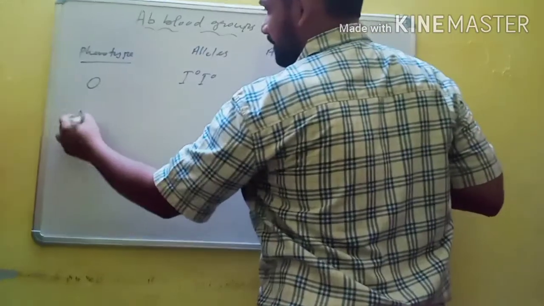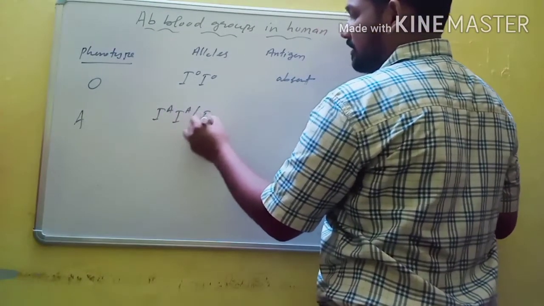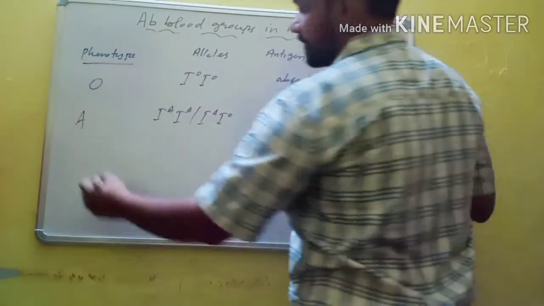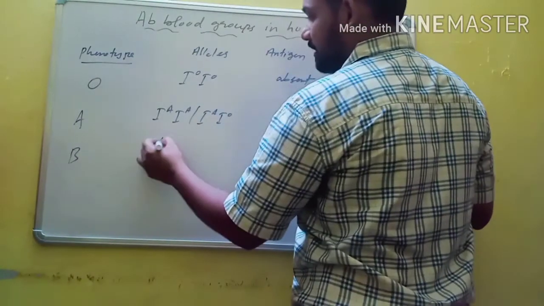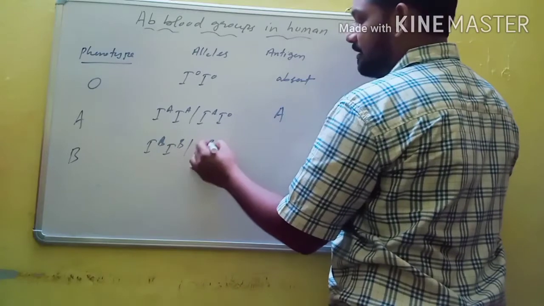And blood group A has two different types of alleles, IA and IA or IA and IO. So here it produces antigen A. Then for B, the alleles are IB and IB or IB and IO.